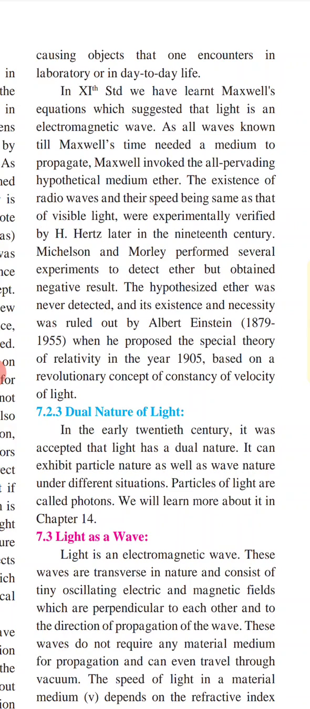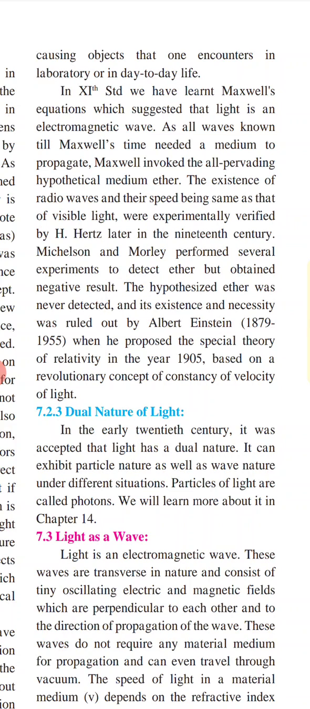The hypothesized ether was never detected, and its existence and necessity was ruled out by Albert Einstein when he proposed the special theory of relativity in the year 1905, based on the revolutionary concept of constancy of the velocity of light. So this is the phenomenon about the wave nature of light.